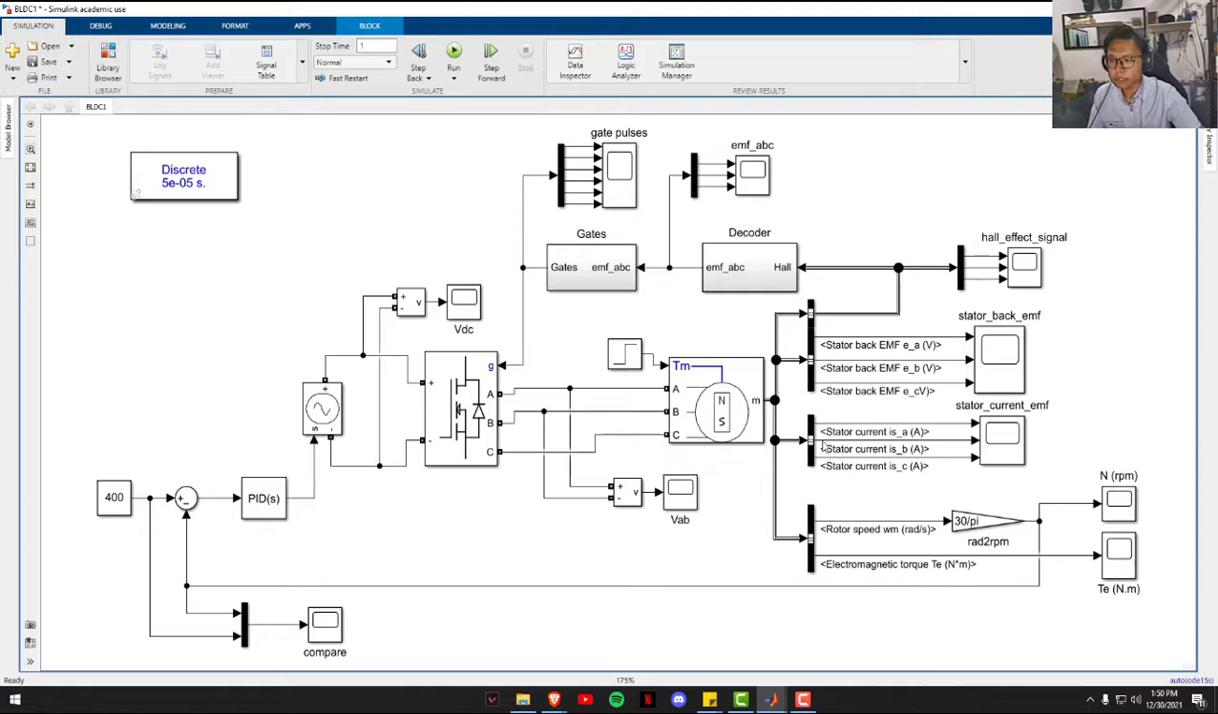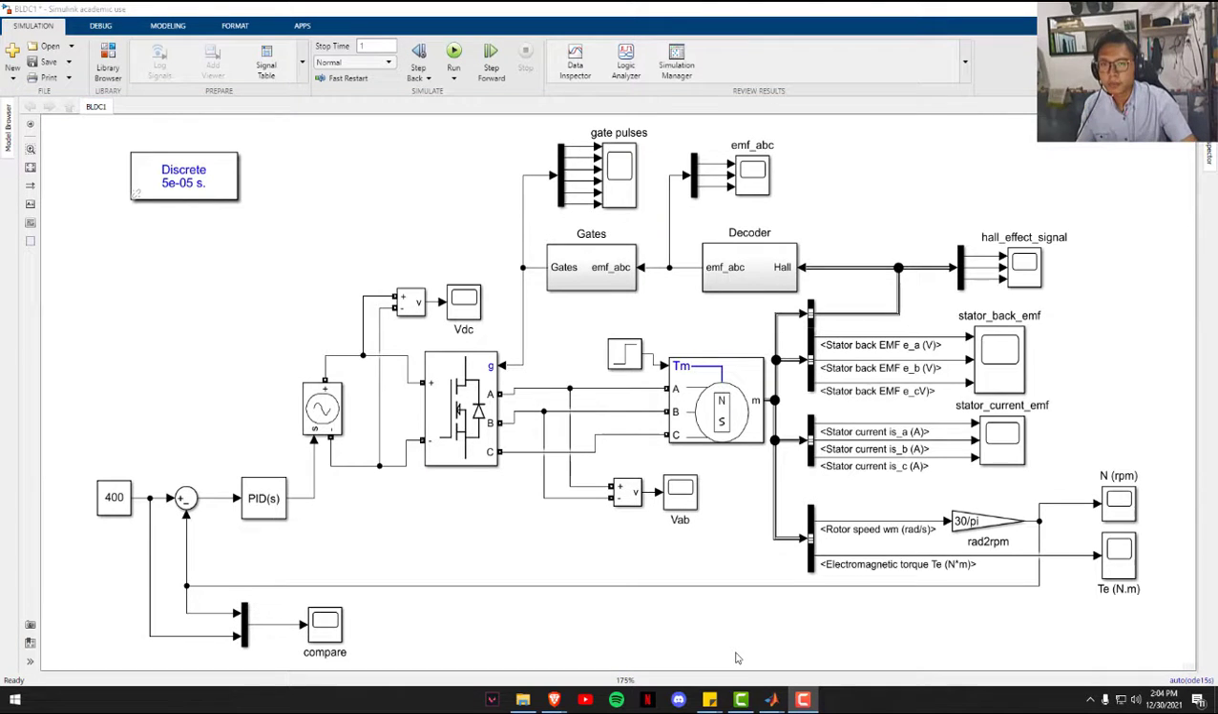And then we connect it to the bus selector to observe the output of the stator back EMF for every phase, also the stator current for every phase, and then this is for the rotor speed and the electromagnetic torque. And then we use the output of the rotor speed to compare with the reference speed. This upper side here is for the Hall effect signal. As we can see here, the bus selector selects the Hall effect signal for it to decode the signal and generate a pulse for it to enter the MOSFET here. This universal bridge is known as the MOSFET, which has 6 MOSFETs that are used to invert the pulse, also known as the voltage source inverter.